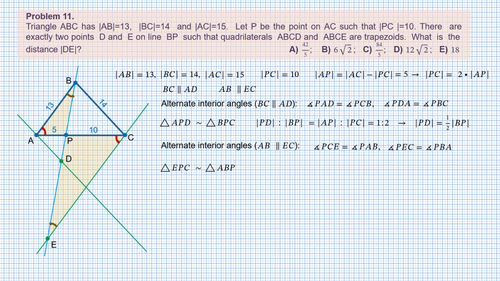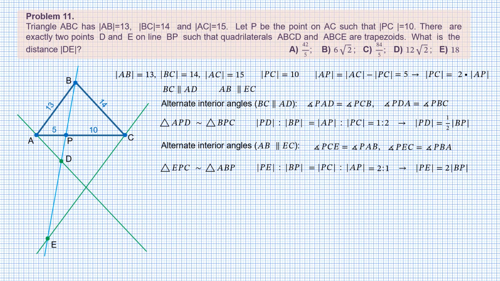So, triangles EPC and ABP are similar to each other, and again we can equate the ratios of corresponding sides. This time the ratio goes in the opposite order, PC to AP, so its value is 2 to 1. And we write that the length of PE is 2 times the length of BP.